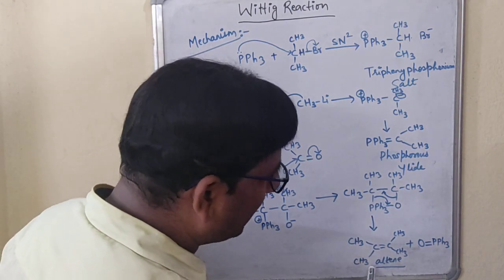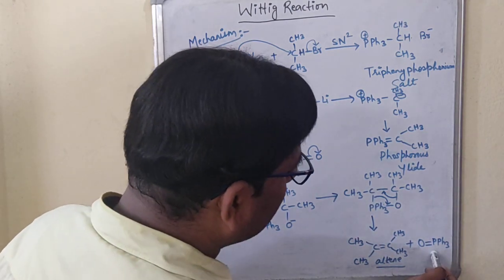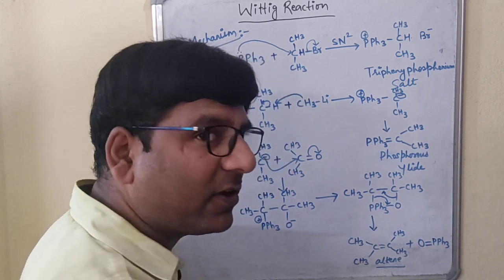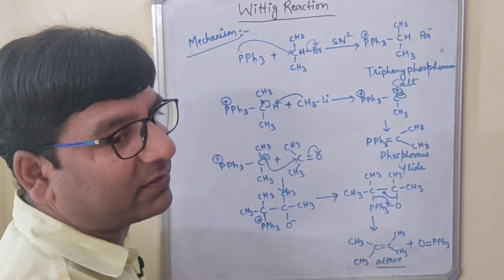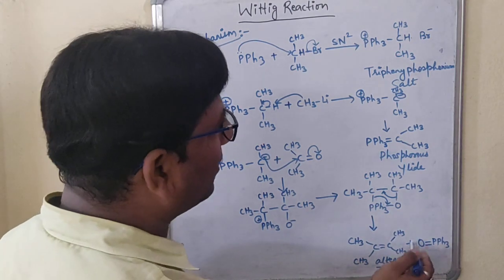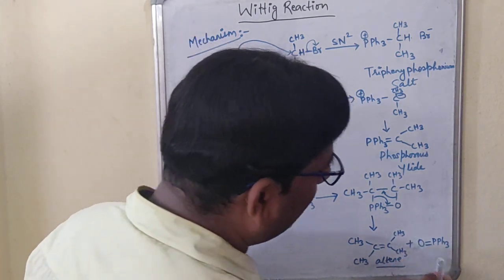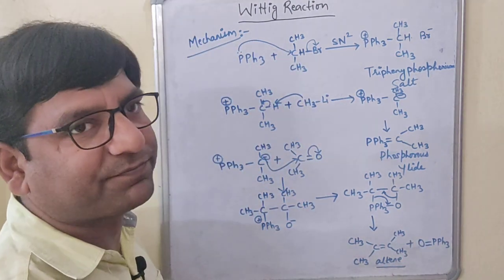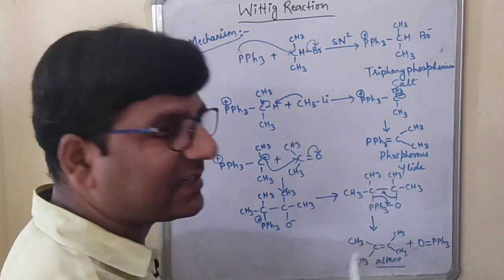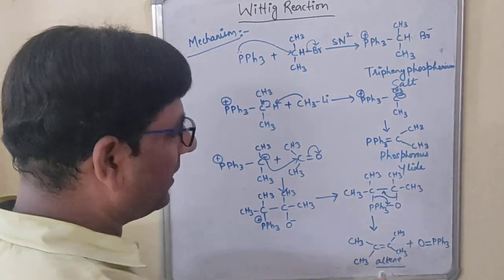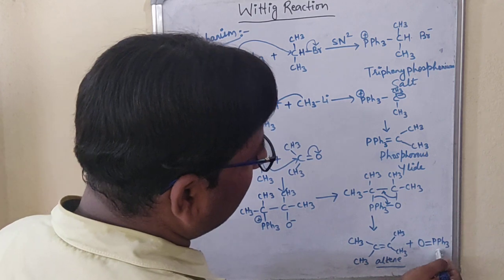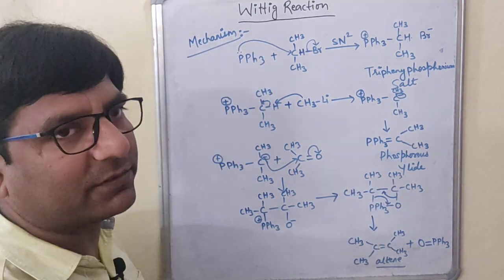That is, this is the alkene that has been formed, and this is the triphenylphosphine oxide, that we have formed from the starting. Okay, so this is the main product and this is the byproduct of the reaction.